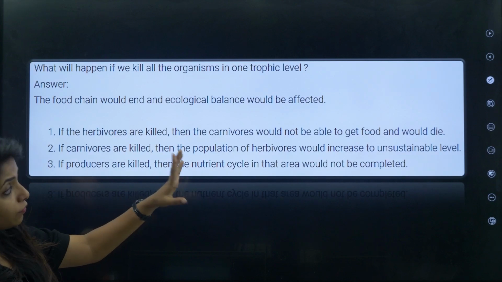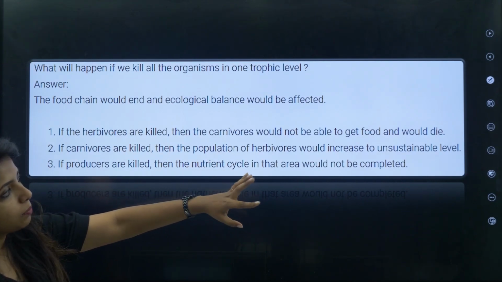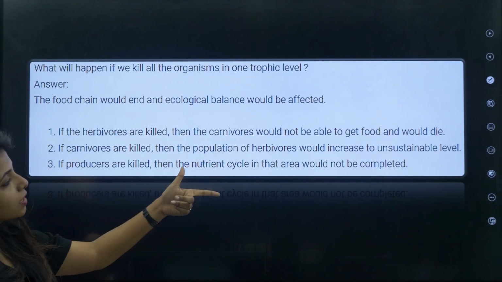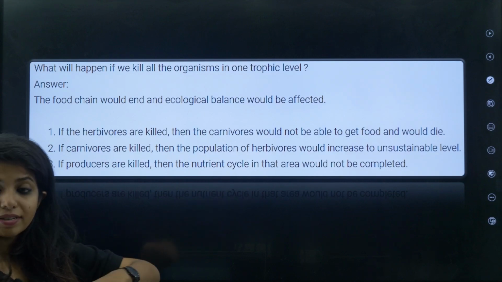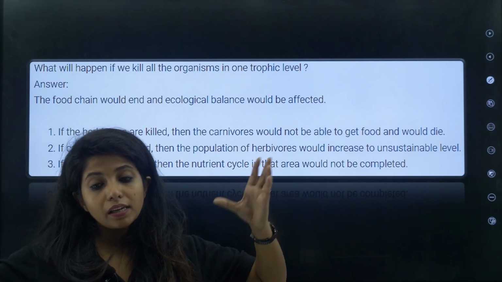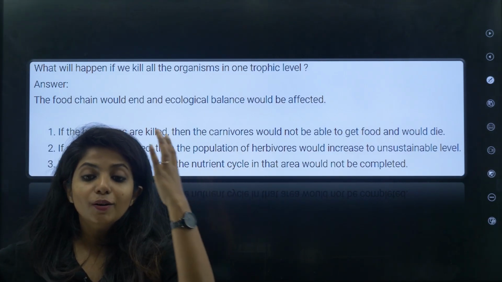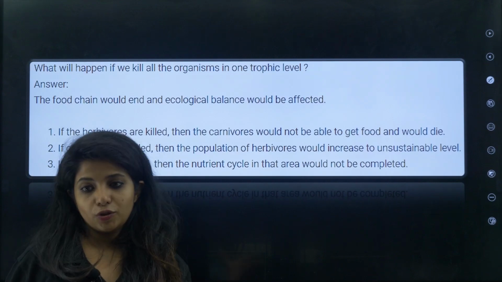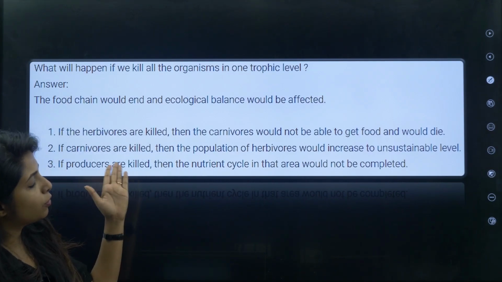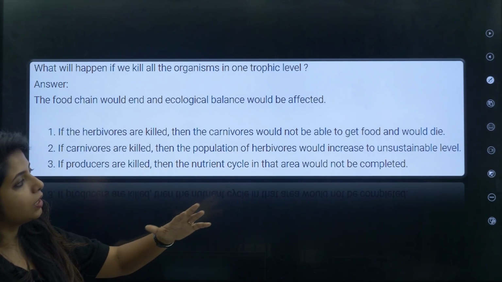The herbivores, if they are killed, the carnivores would not be able to get food and die. If carnivores are killed, population of herbivores would obviously increase. Now if they are increasing, plants won't be there because they are going to eat plants, right? So again producers will be killed. So if producers are killed, the nutrient cycle in that area would not be completed.